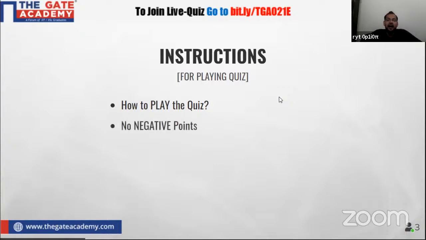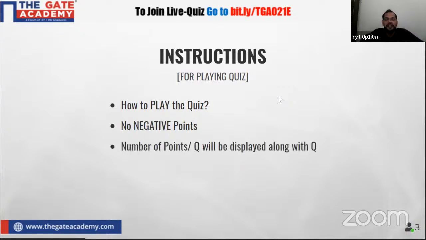Now, what are the other rules of this quiz? In this quiz, you are going to get only positive points. That means if you answer the question correctly, you will get the positive points. And if you answer the question incorrectly, in that condition, you are not going to lose any scored point. That means there are no negative points. And after that, there is one more point. The number of points per question will be displayed along with the quiz question.